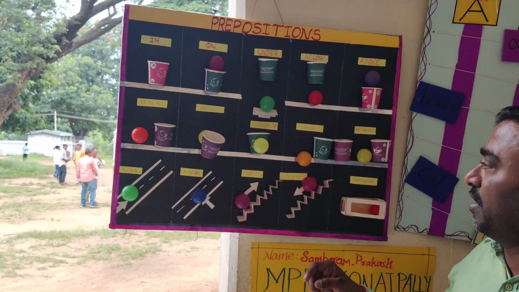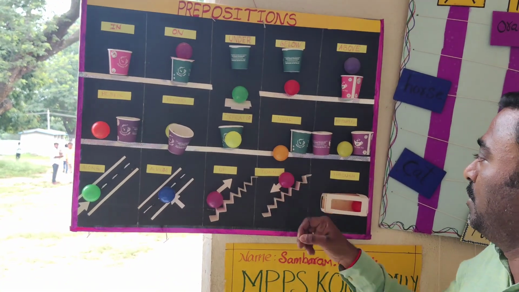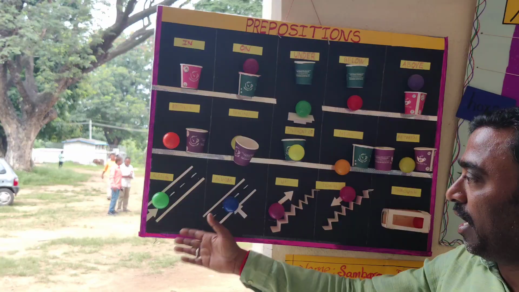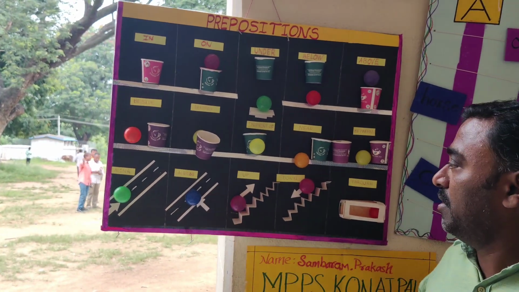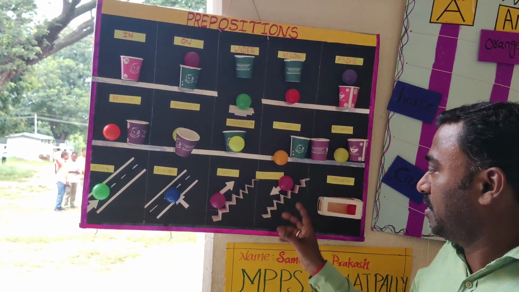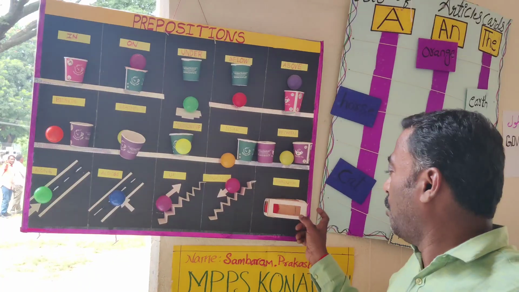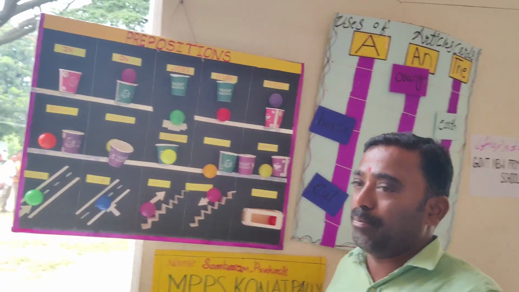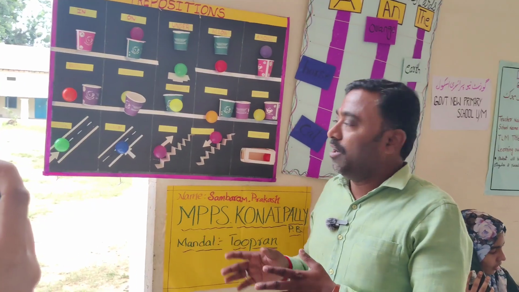The ball is in front of the cup. The ball is near the cup. The ball is between the cups. The ball is here moving along the road, across the road. The ball is moving up the stairs, now moving down the stairs, and the ball is moving through the box. There are the 15 sentences we have, 15 prepositions are shown in the box.